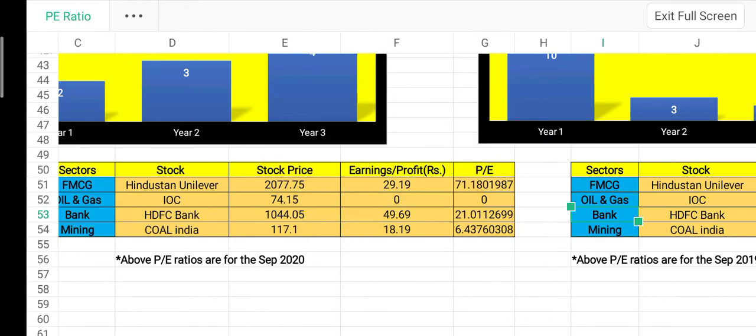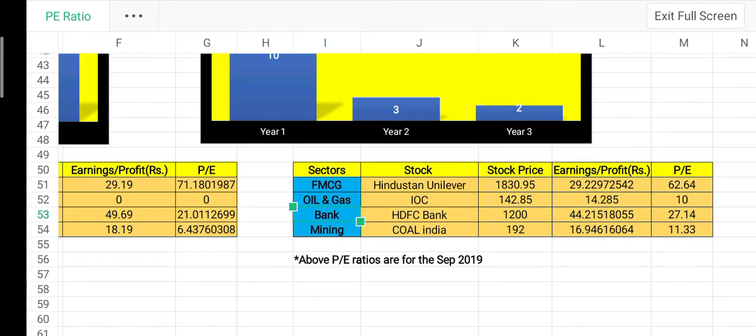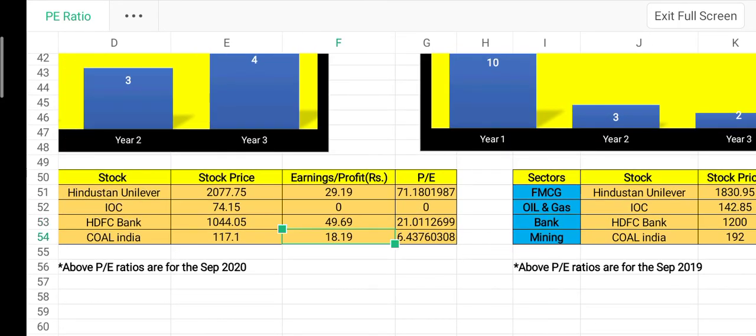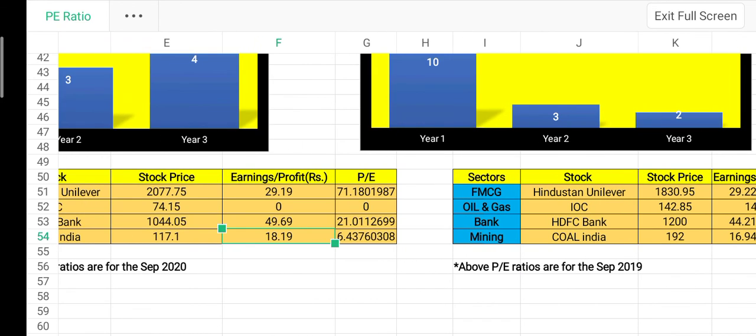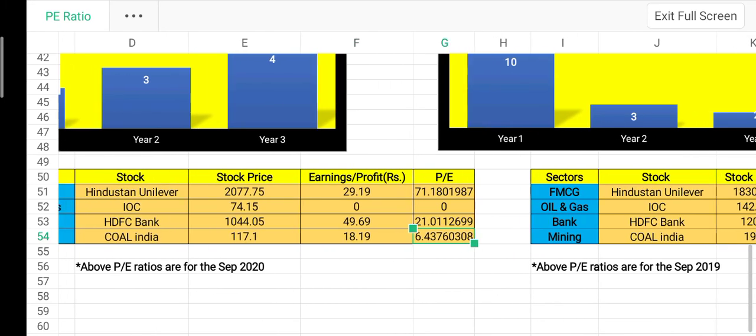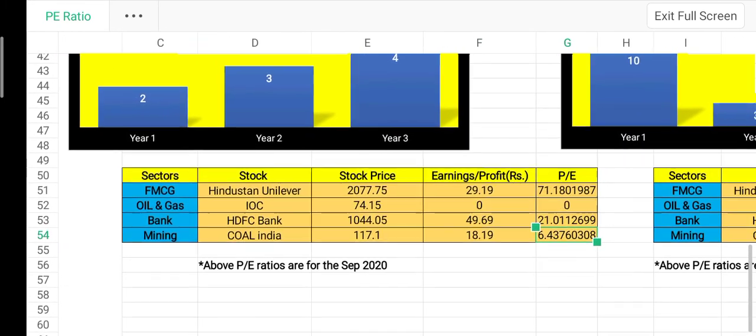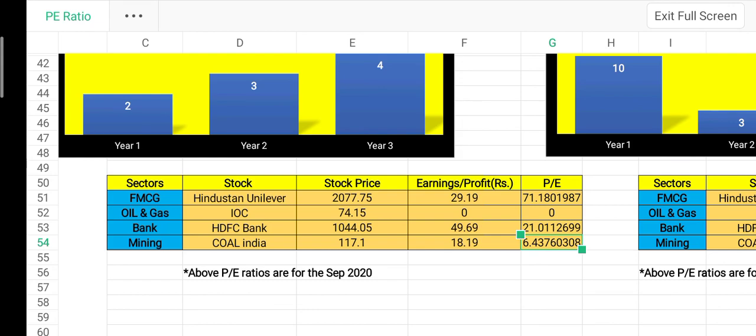Look at the mining sector. Last year it was 16 and this year it has increased to 18. And the PE ratio, last year it was 11 and this year it is 6. So based on the sectors, the PE ratio varies. There are some sectors which are sometimes volatile and inconsistent. So we have to analyze the past and future earnings and the PE ratios. We have to take an assumption of future PE as well, and past PE we can take from the records we have.